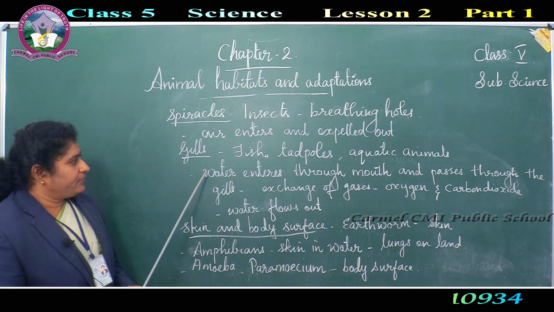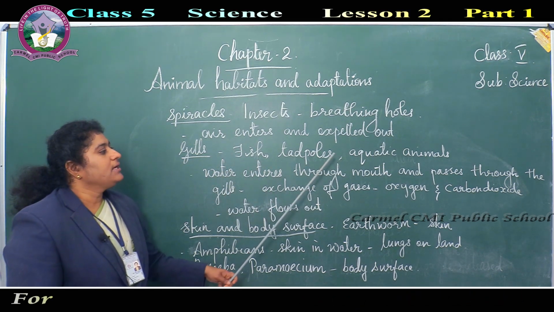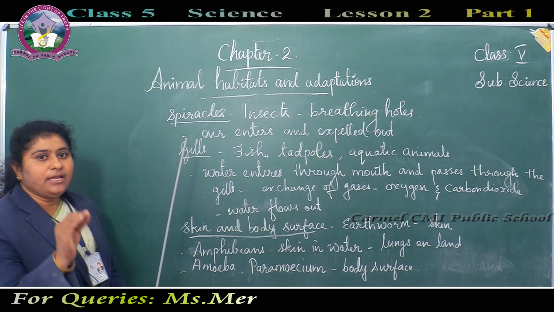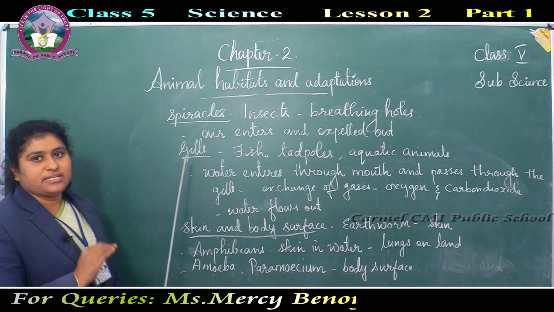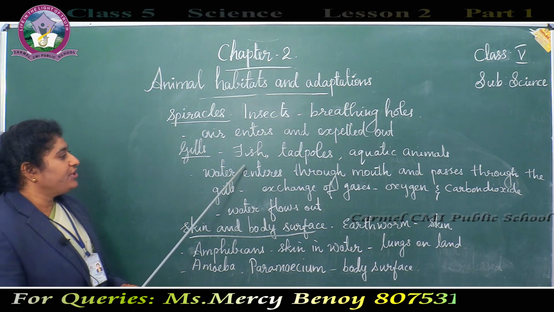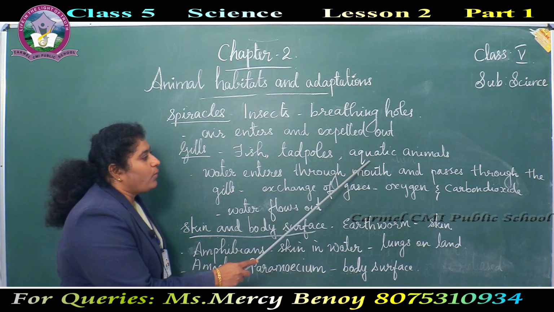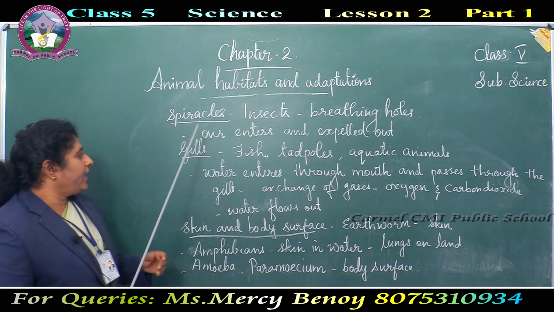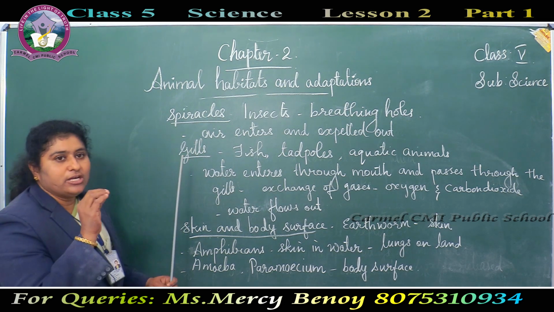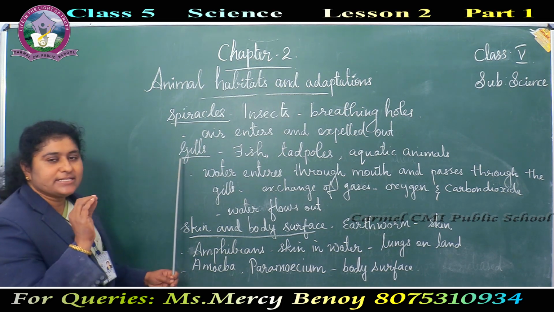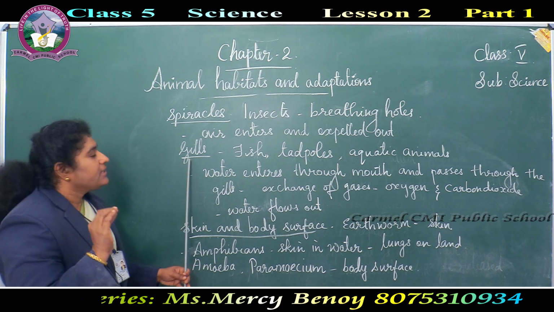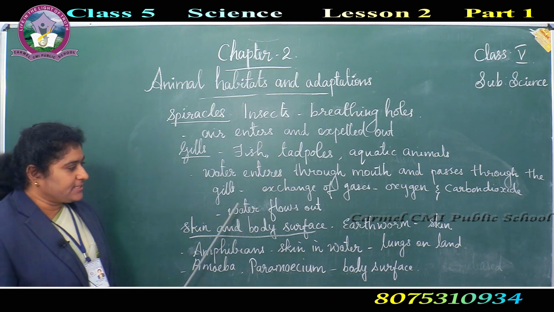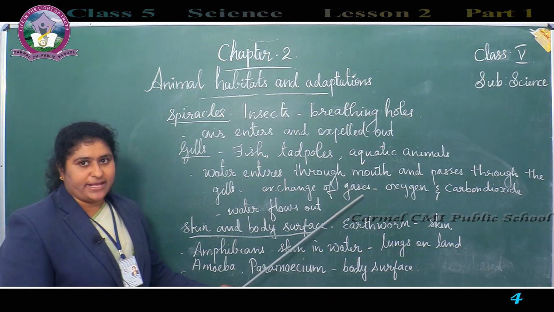Next is gills. Fish, tadpoles, aquatic animals have a special breathing organ, gills. The larvae of frog is called tadpole. Water enters through the mouth and passes through the gills, where exchange of gases takes place.